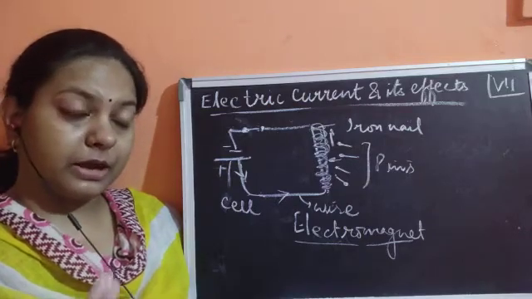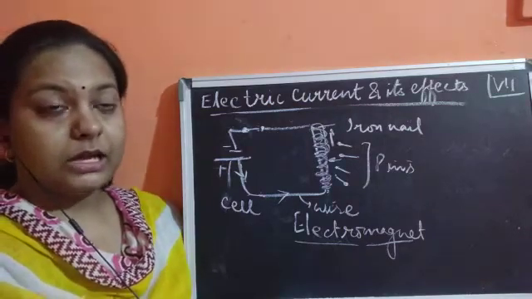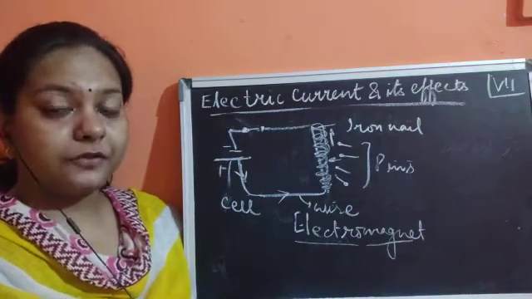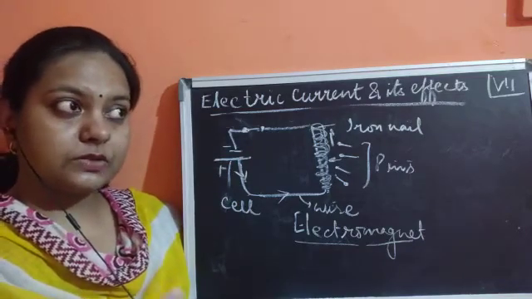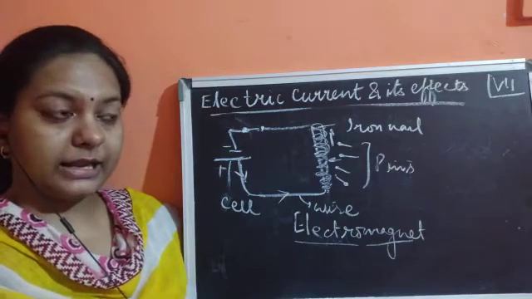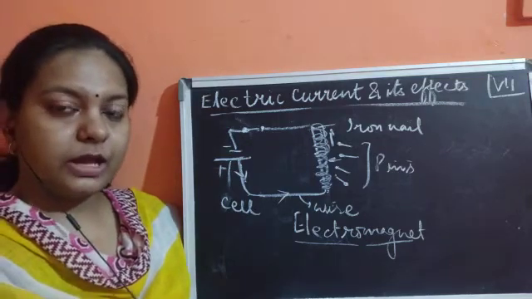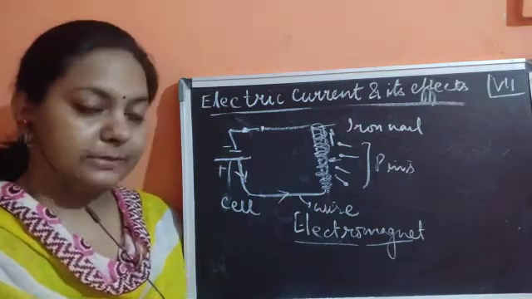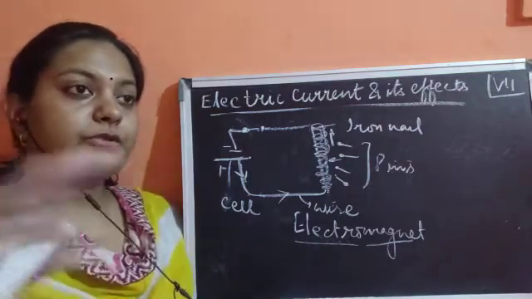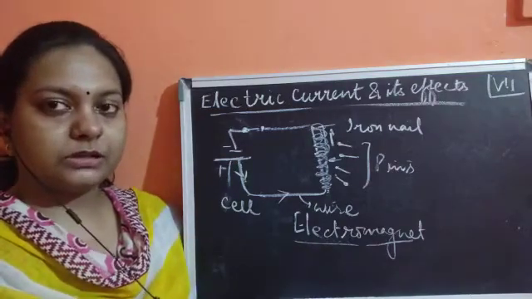Even junk dealers use electromagnets to take out scraps of iron from the garbage. This also helps in magnetic separation.